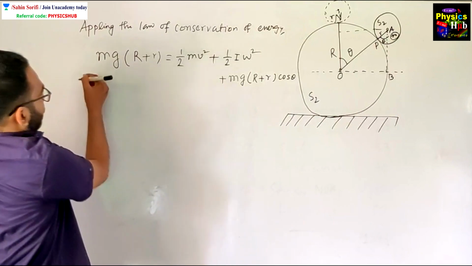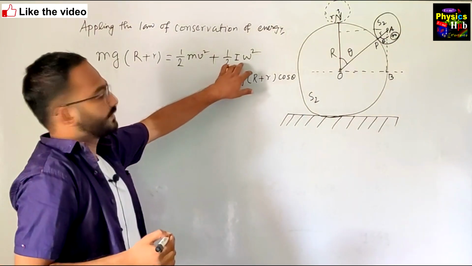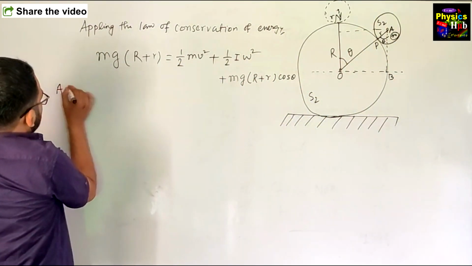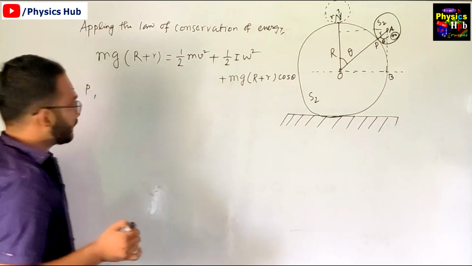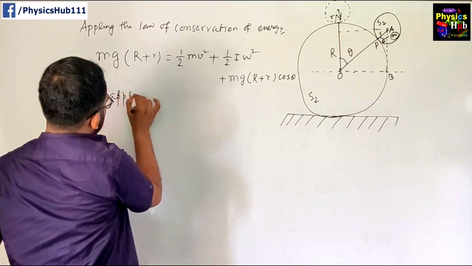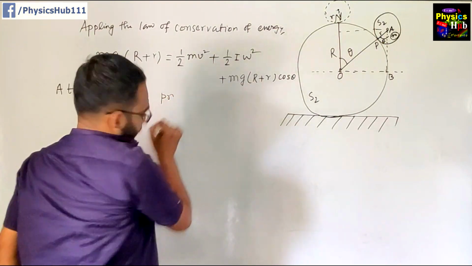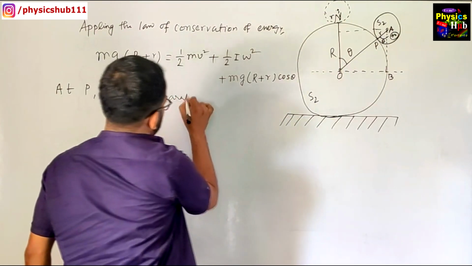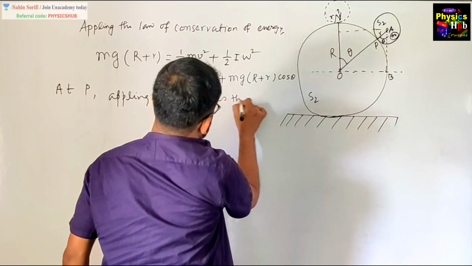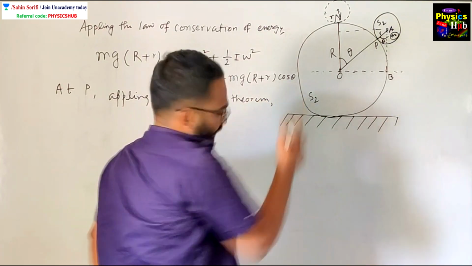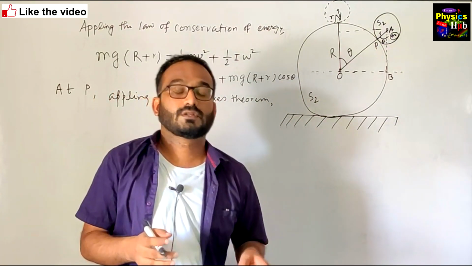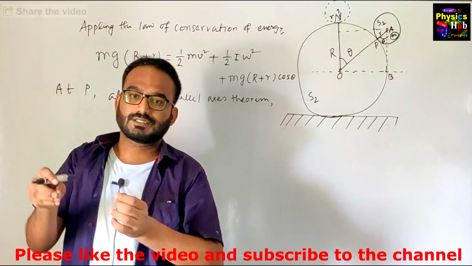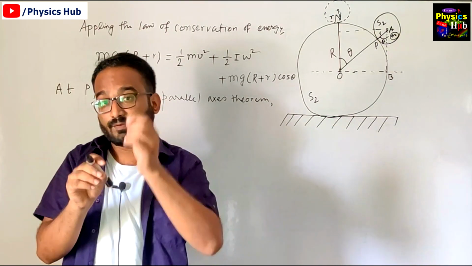Now, this I is the moment of inertia about the point of contact P of the sphere. Applying the parallel axis theorem: if you know the moment of inertia about the center of mass, we can find the moment of inertia about a parallel axis situated some distance away from the center of mass.